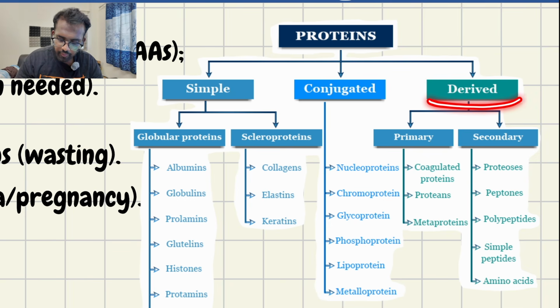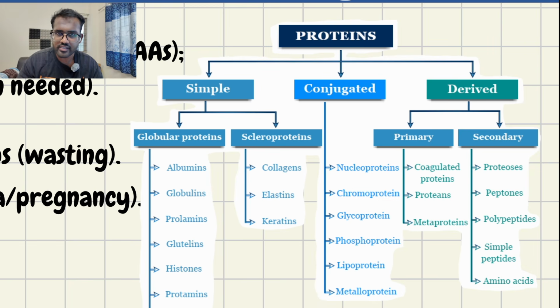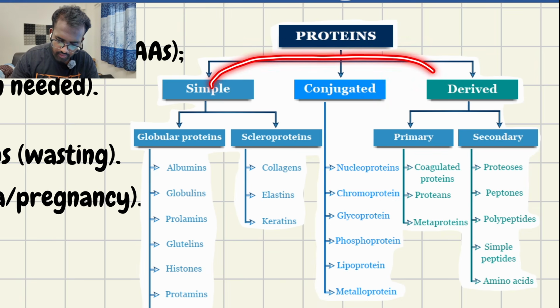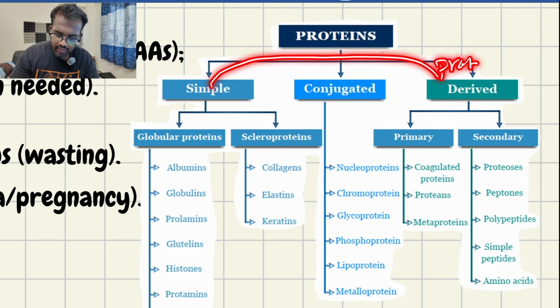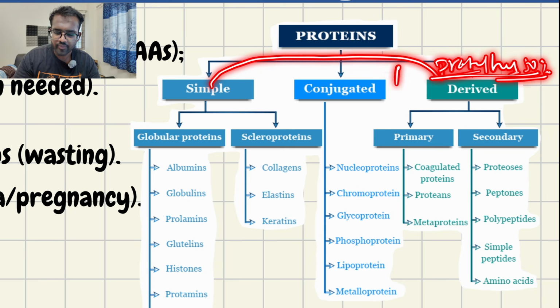Then we have derived proteins. What are the derived proteins? The word itself means it is derived from some kind of protein. It is derived from simple and conjugated protein. In simple derived, it is partially hydrolyzed. Only 50% to 30% will be hydrolyzed, in the sense broken down.